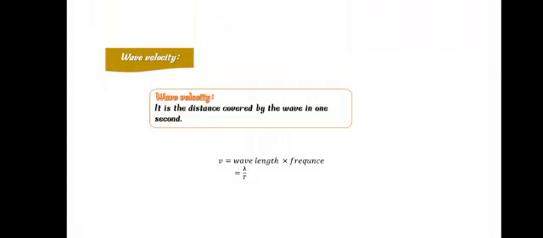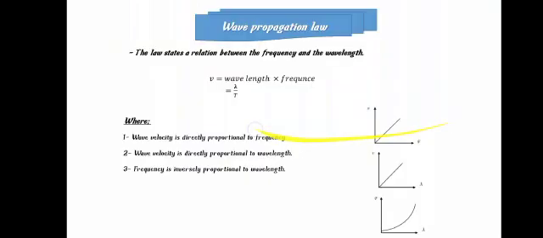Wave velocity is the distance covered by the wave in 1 second. And we can calculate the velocity by using the following rule: velocity equals wavelength times frequency, or wavelength divided by periodic time.